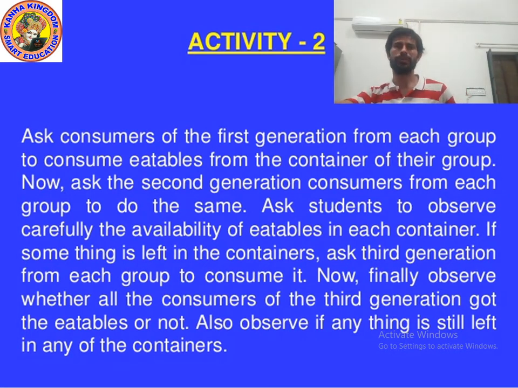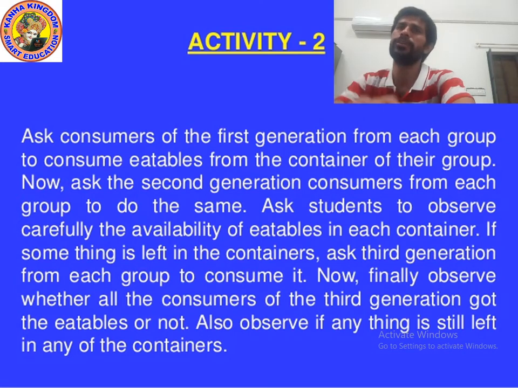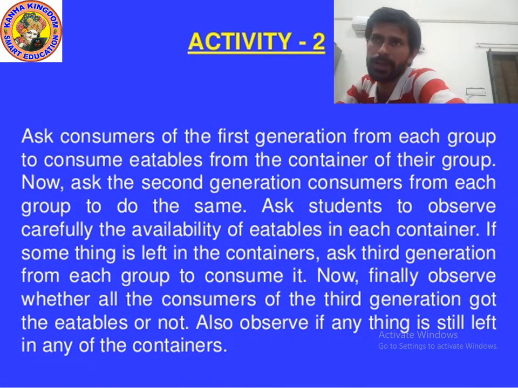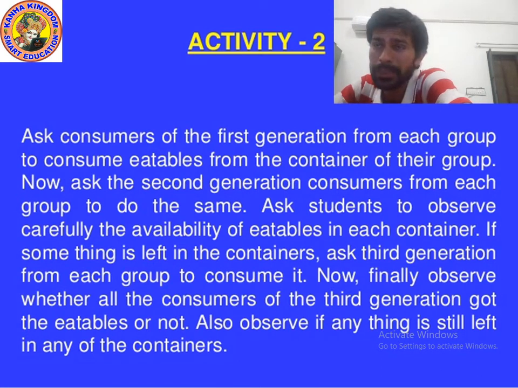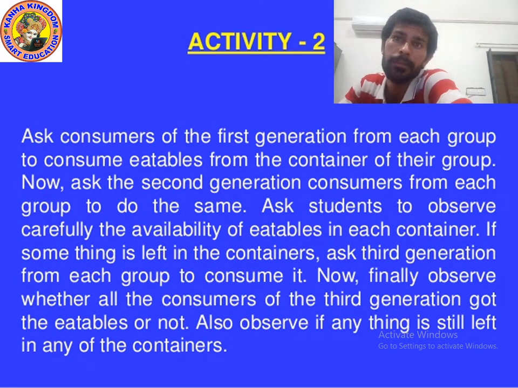So first of all, what will you do? Take some containers, fill them with popcorn, peanuts, roasted gram, toffees. Divide students into groups of 7 each. Further divide each group into 3 subgroups containing 1, 2 and 4 students. Label them as first, second and third generation respectively. These subgroups represent the consumers. As population is growing, second and third generation have a larger number of consumers. Put one full container for each group on the table.